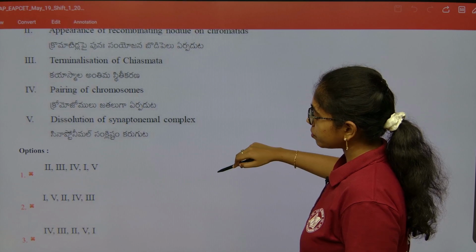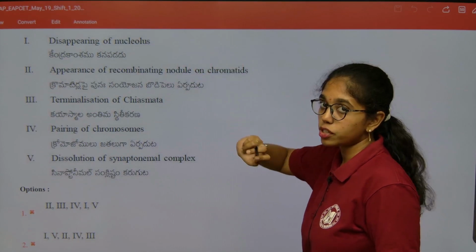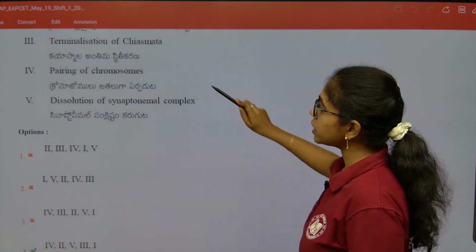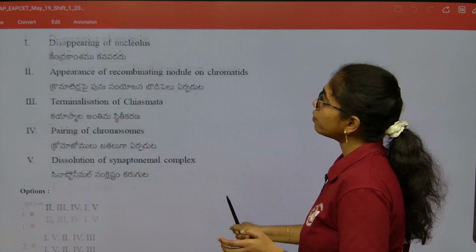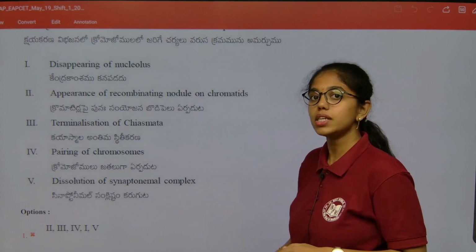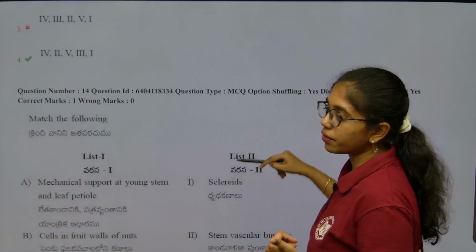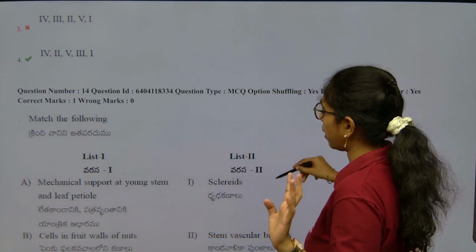Next is terminalization of chiasmata at the beginning of diakinesis, and last, disappearance of nucleolus at the end of diakinesis. So always have an additional interest when you are looking into meiosis. Definitely you will get a question from meiosis all the time.